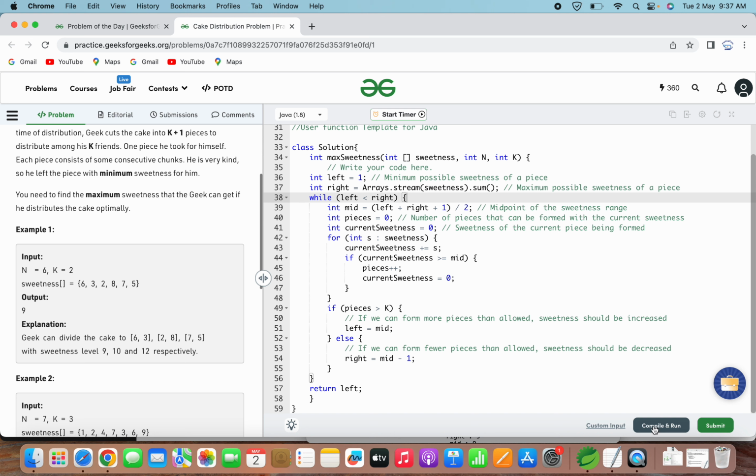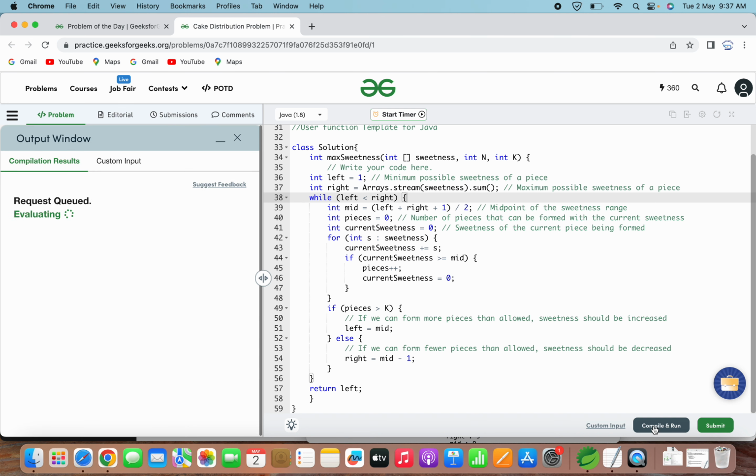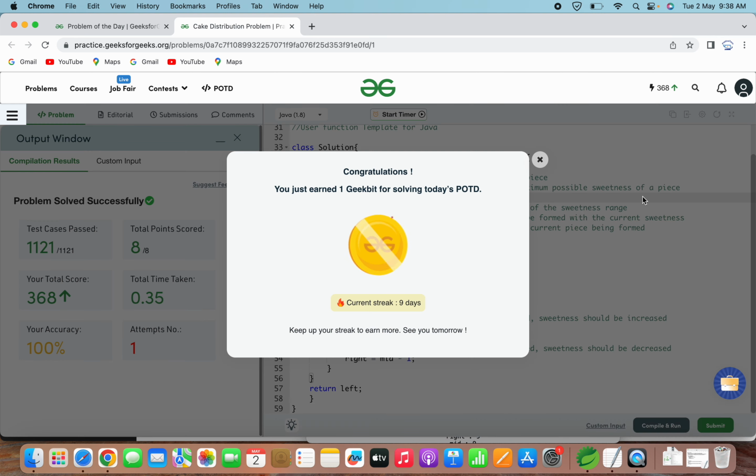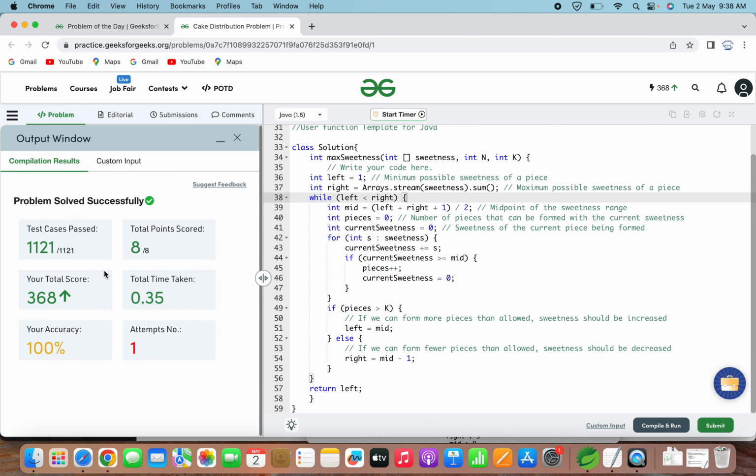Let me try compiling this code. So here we can see we have got correct output. Let's try submitting the solution. So here we can see we have got correct output for this solution, and it means it has covered all the test cases. So this problem has been solved successfully in Java.